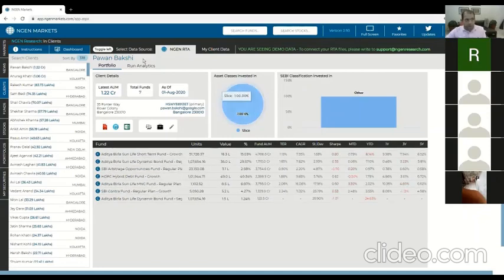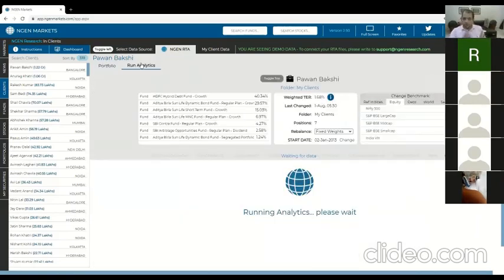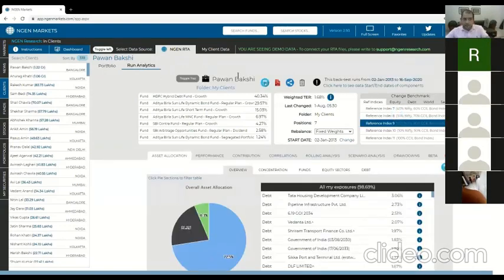But much more importantly, the entire reason I've done this is because I want to run portfolio analytics on this particular client. As soon as this finishes running, which will be a few more seconds, you can create a PDF report or a share link and then share them. And in this section, many more things will be coming up.